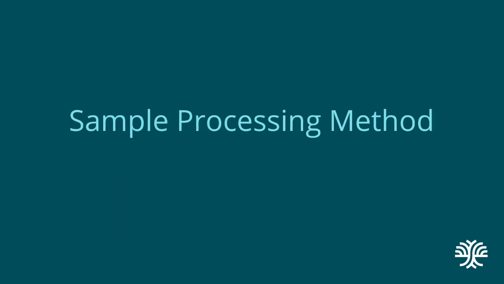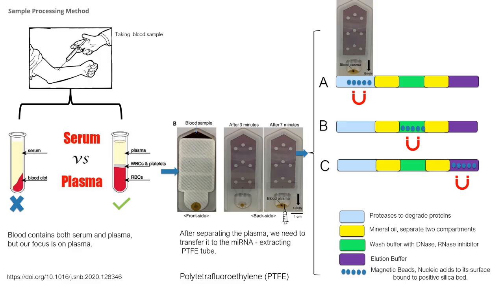To develop our device, we first need to extract our biomarker from the blood samples of the patients. Before diving into the exact miRNA extraction technique, we need to pre-process the blood samples. For this, one has to take approximately 150 millimeters of the patient's blood. Then, we need to separate the plasma from it.